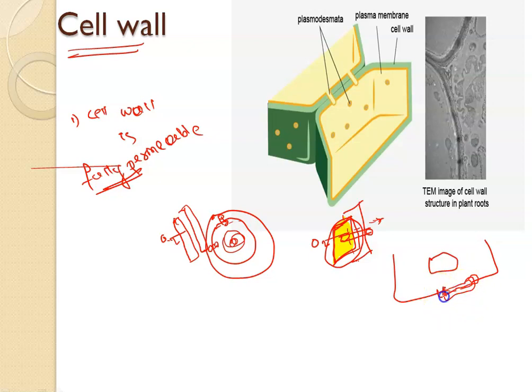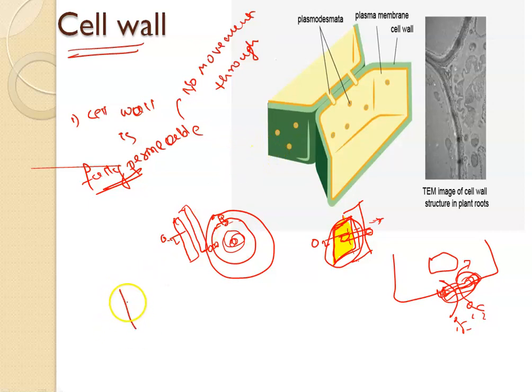Now if there is no person, if there is no watchman at the gate, what happens? Anybody can enter. So that is what fully permeable means, because there is no restriction on the movement of anything. Fully permeable means there is no restriction in the movement through it. So the cell wall doesn't restrict anything from moving through it.